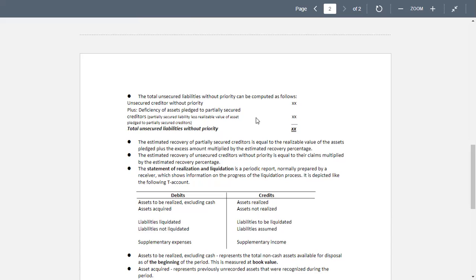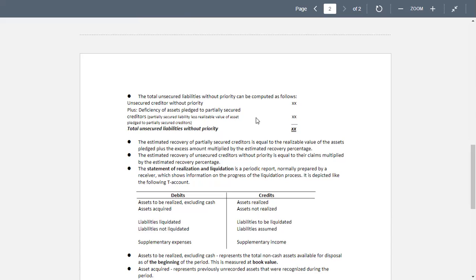The statement of realization and liquidation is a periodic report normally prepared by a receiver, which shows information on the progress of the liquidation process.